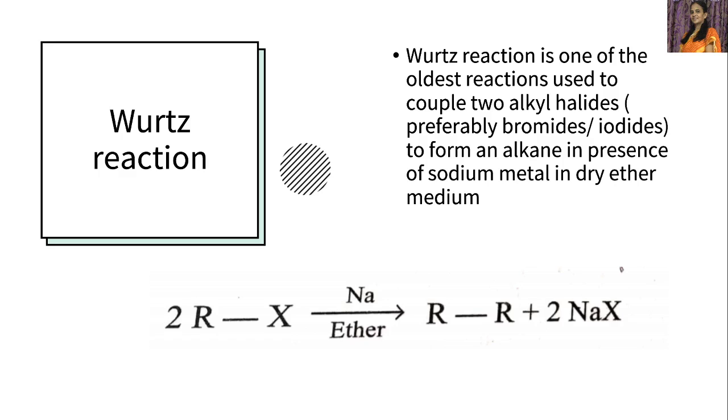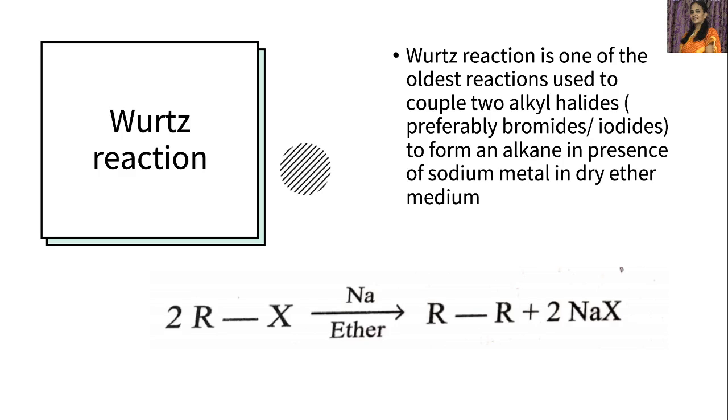That is Wurtz reaction. It is a very important reaction. Wurtz reaction is one of the oldest reactions used to couple two alkyl halides, generally bromides or iodides, to form an alkane in presence of sodium metal in dry ether medium. So, sodium metal and dry ether.